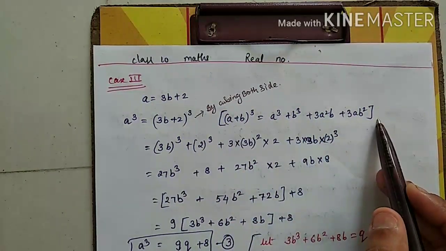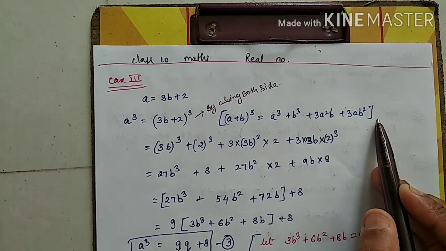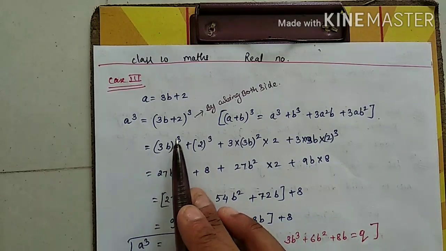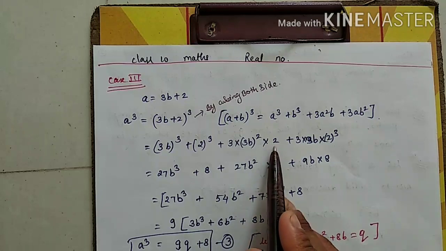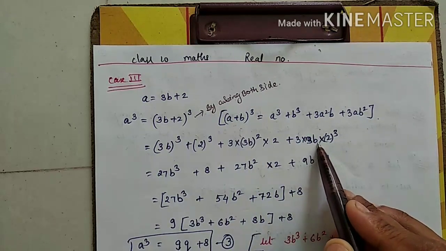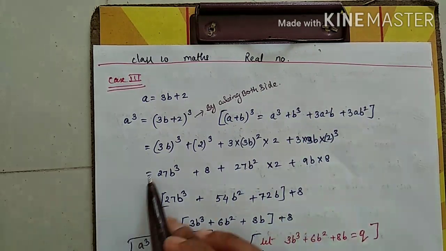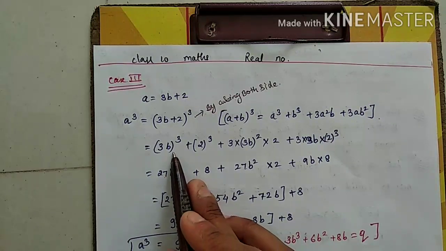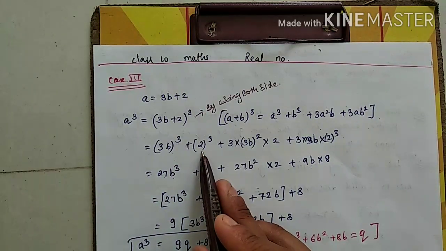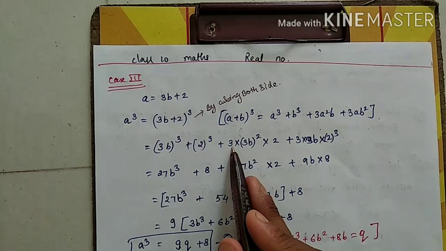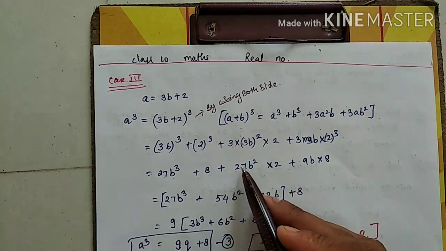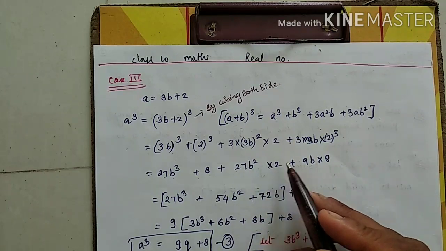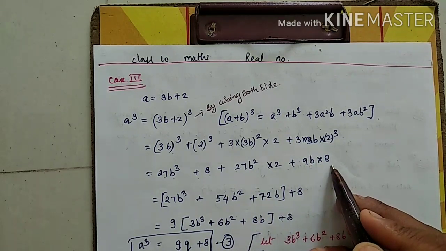So as you know, apply the cube formula: 3b's cube plus 2's cube plus 3 into 3b square into 2 plus 3 into 3b into 2 square. Multiply. 3's cube is 27, so 27b's cube, plus 2's cube is 8, 3 into 2, 3 square is 9, 9 3s are 27, b square into 2, plus 9b into 4.